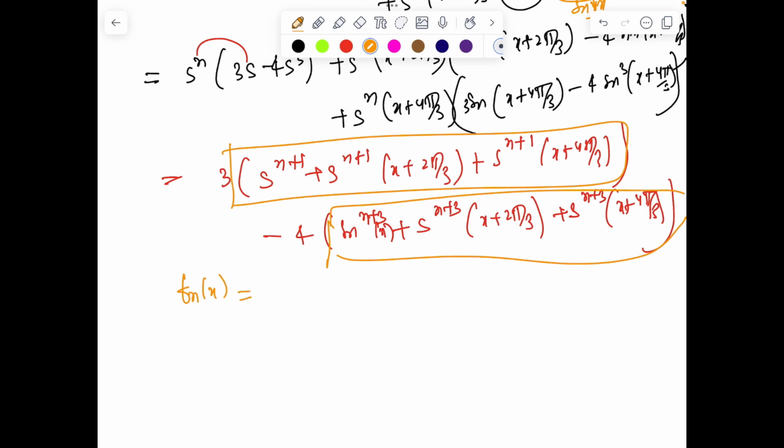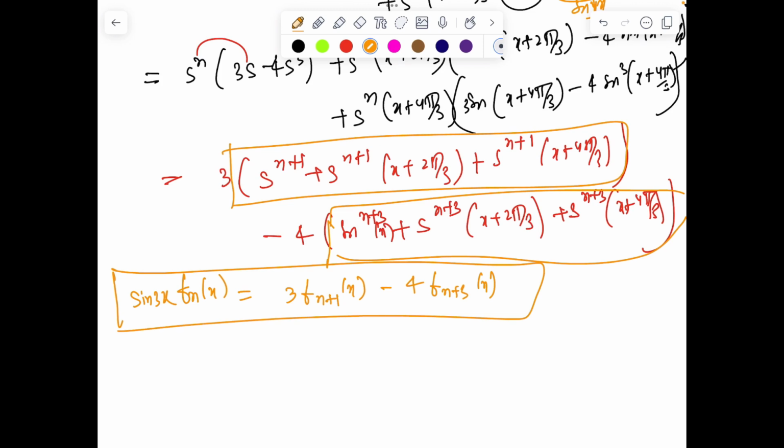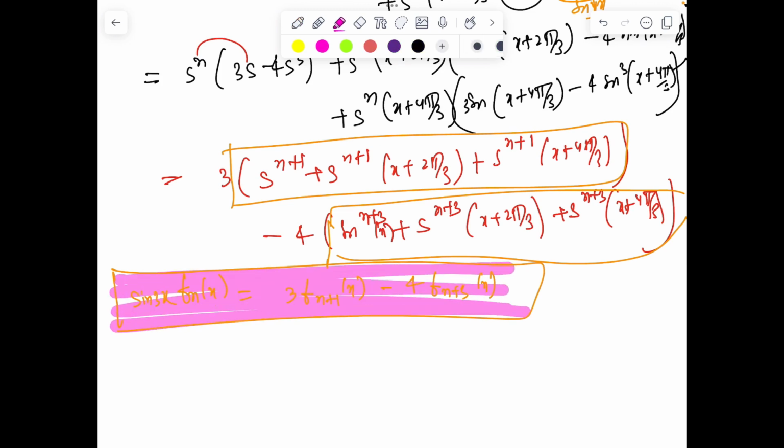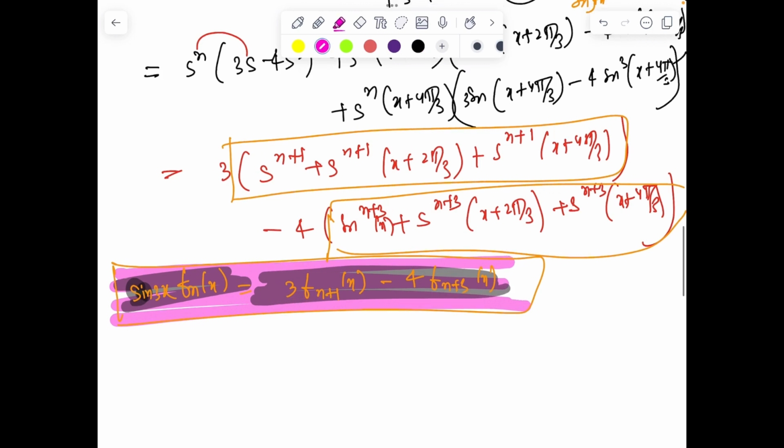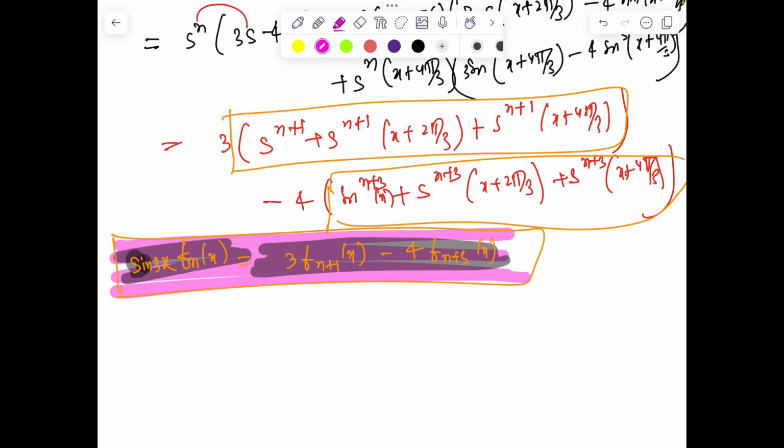So now my function f of n x times sin 3x is nothing but 3 f of n plus 1 x minus 4 f of n plus 3 x. So this is my recurrence relation that we got. And I'm sure most of you might not have used a recurrence relation in trigonometry and you are using this for the first time. So फिर से मैं बता दूँ ये sin 3x f n x है and this is 3 minus 4. तो उस टाइप का feeling generate.